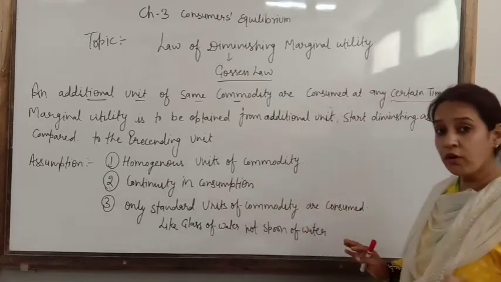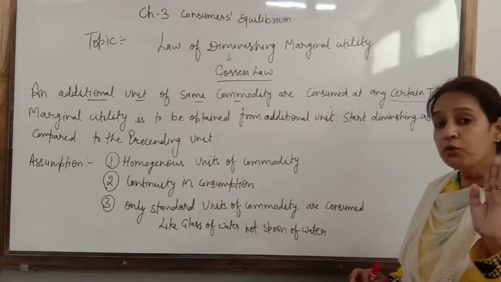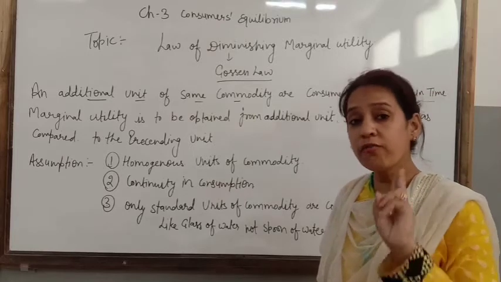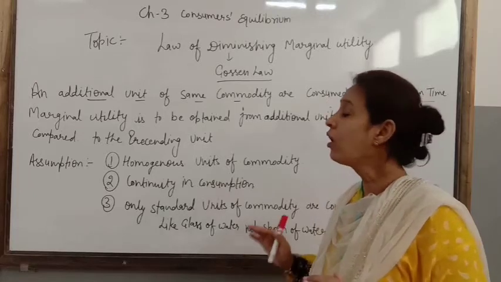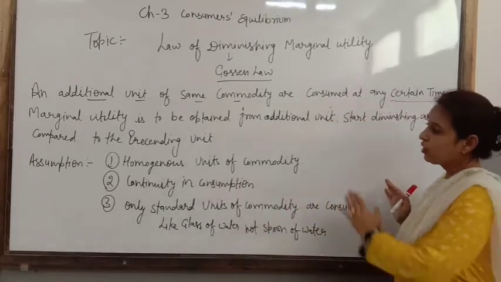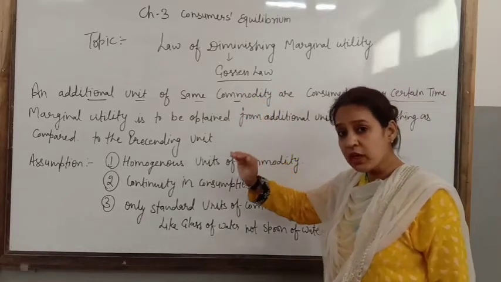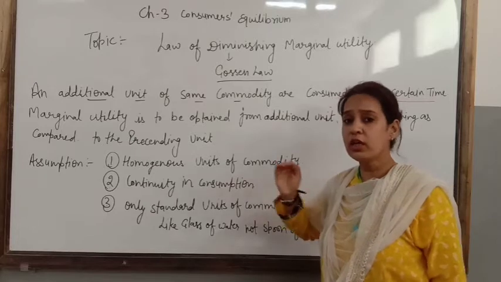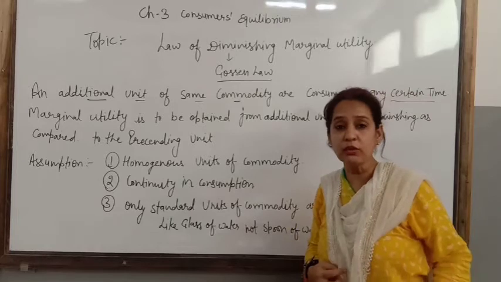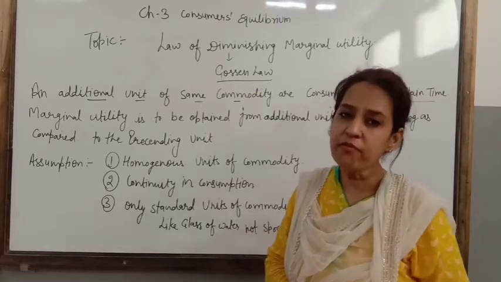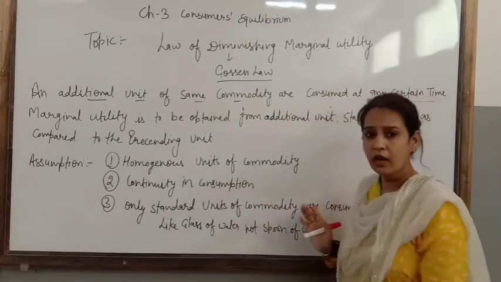So if you offer me one spoon of water, this rule will not apply. This rule will apply when you offer me at least standard units, or a sufficient quantity of the commodity. Clear? So what is the meaning of the law of diminishing marginal utility? As more and more units we consume, our satisfaction from every additional unit goes on decreasing. It means our marginal utility goes on decreasing from every additional unit, which I am going to explain through a schedule and diagram.